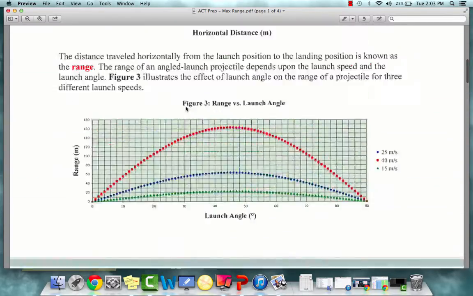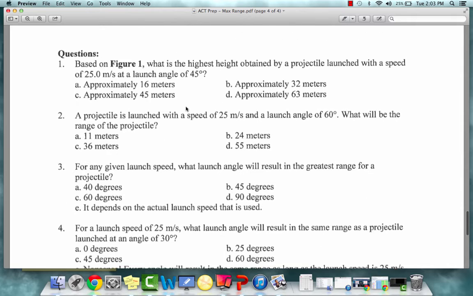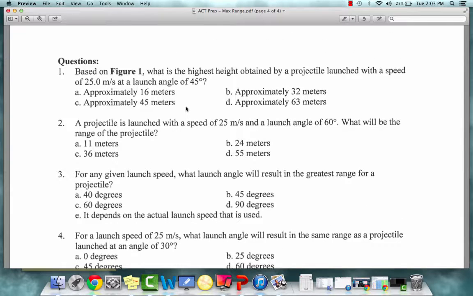Question 1. Based on Figure 1, what is the highest height obtained by a projectile launched with a speed of 25 meters per second at a launch angle of 45 degrees? A. Approximately 16 meters, B. Approximately 32 meters, C. Approximately 45 meters, or D. Approximately 63 meters.